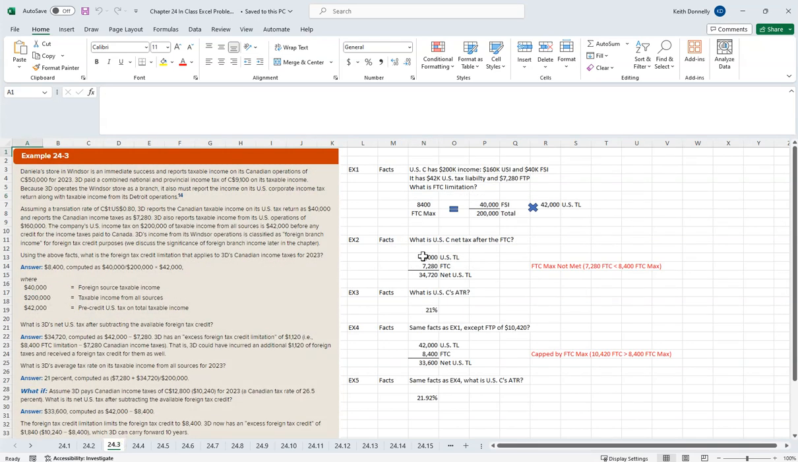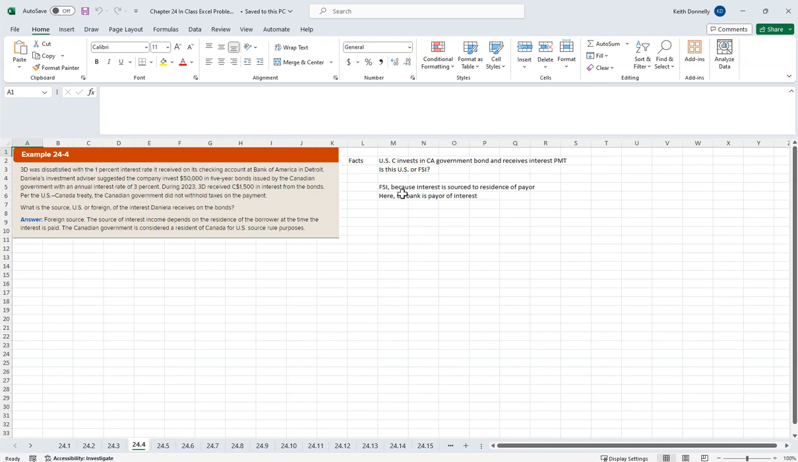Here's the foreign tax credit. Essentially, we run the calculation: foreign source income to total times U.S. tax liability, 8,400. That's the max. If we paid 7,200 overseas, to France for example, then we could get all 7,200 as a foreign tax credit. That's below the max. If, however, we paid 10,000 overseas, we're going to be capped at the max. The additional foreign tax credit is going to be something we carry back and then forward.